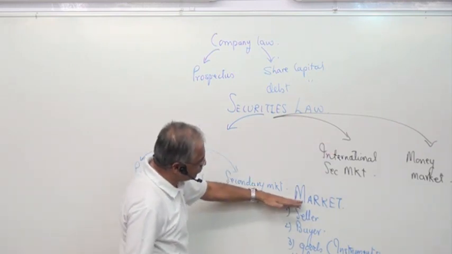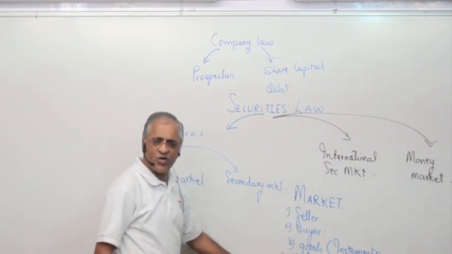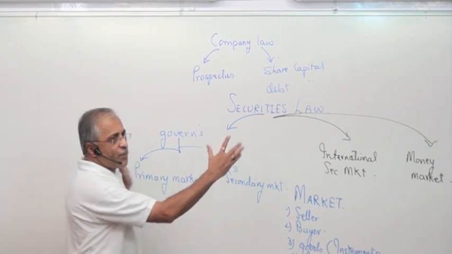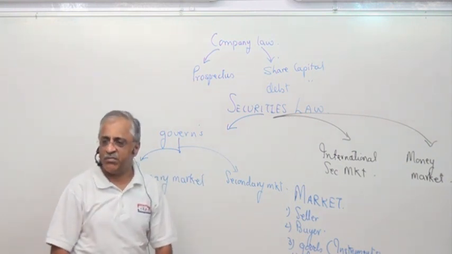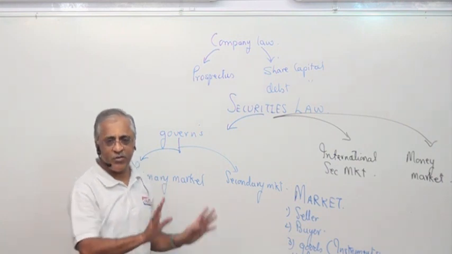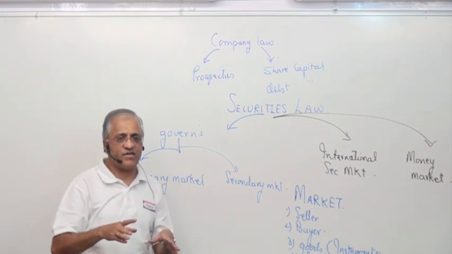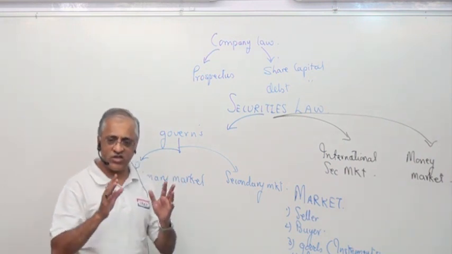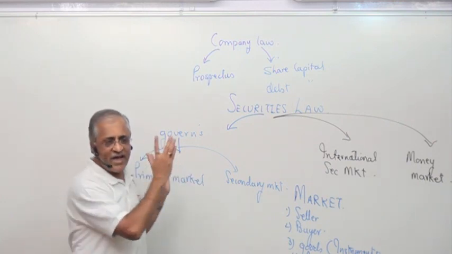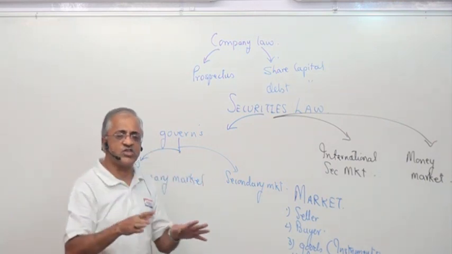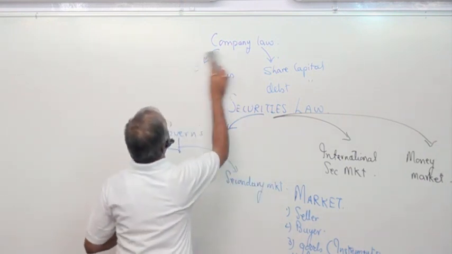Apart from this, we have done what is a market: there's a seller, there's a buyer, there are goods, there's a regulatory authority. Now we'll divide the whole primary market and check what the contents of the primary market are. Then we'll do the secondary market, then the international market, then the money market. So you know what is covered in the book, what is there in the chapter, at one go. If you know this diagram or these pictures, your chapter should get cleared out. Okay? Now we start with that.